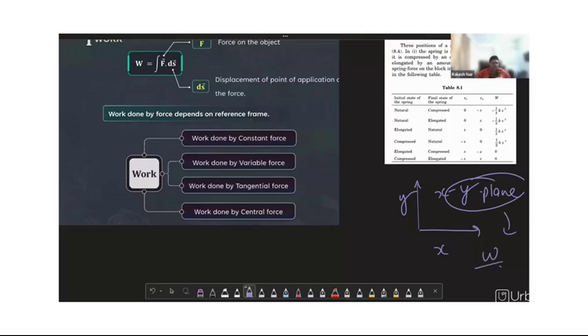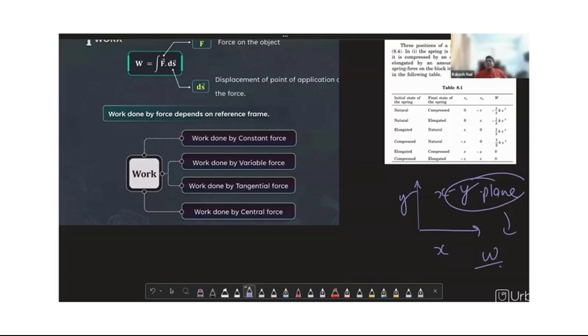The plane which is into consideration with respect to X and Y is the XY plane, and if the body is moving and the force is also acting upon the XY plane or the 2D plane, then the work is also said to be done in that particular 2D plane.